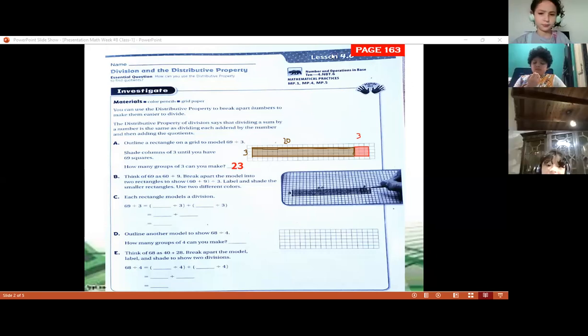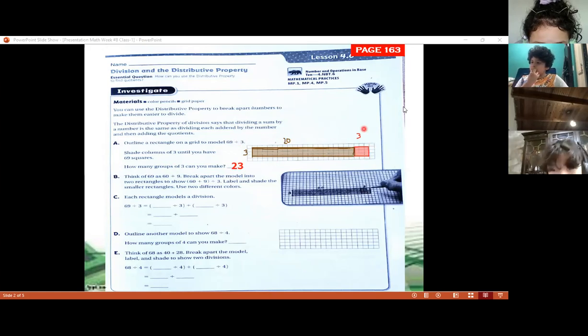Okay, now let's continue. Have all of you finished coloring the 20 columns and the 3 columns using a color? So why 23? Because it says how many groups of 3 can you make? You can make a group of 23 because you have 20 and that's 3 here. So we have 23 groups of 3.